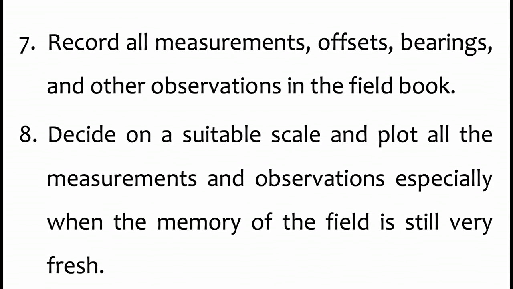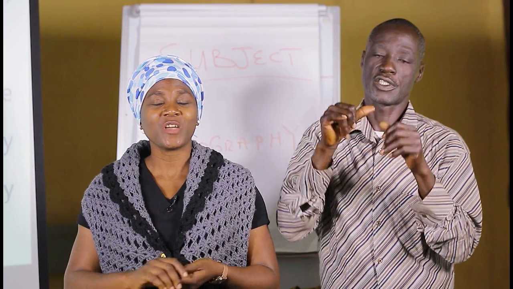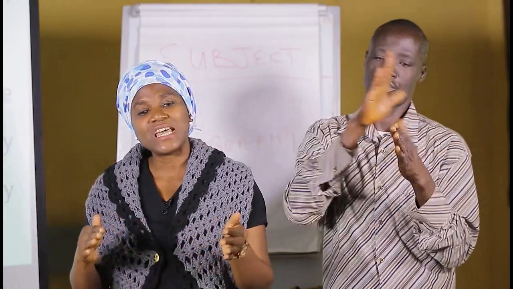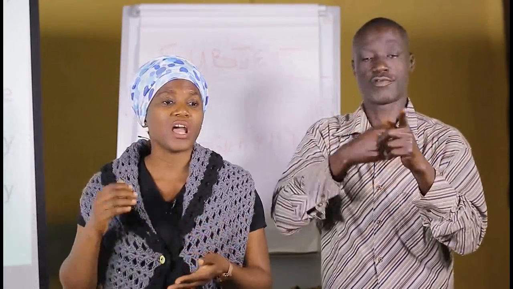Number 7, you record all your measurements, your offsets, your bearings, and all other observations. They should be recorded in the field book. And number 8, you decide on a suitable scale and plot all the measurements and observations, especially when the memory of the field is still very fresh. So that means that you do not give time between when you come back from the field and when you plot your measurements.